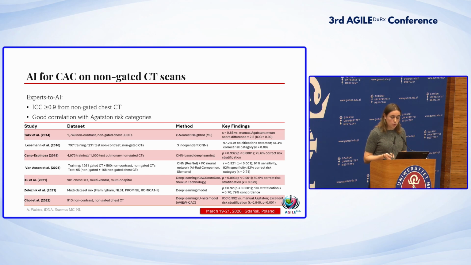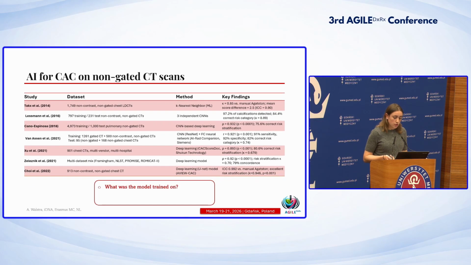Most actually now use deep learning methods, which I won't go into in specifics, but what I want to look at is also what the data is trained on. Some studies focus specifically on the non-gated application and start the training of the model on non-gated CT, while others sometimes use gated CT and then refine the model with non-gated CT.